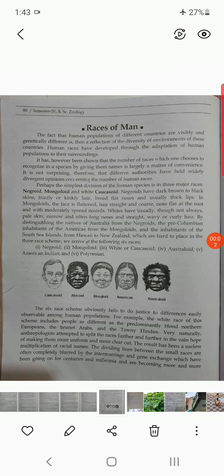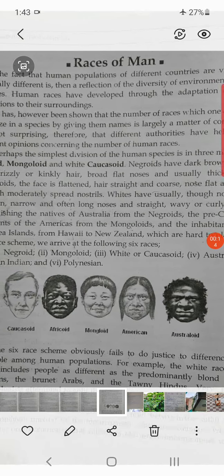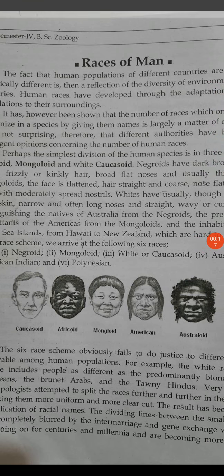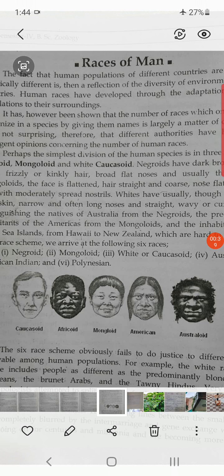Dear students, today we see the next topic in Unit 2, that is the races of man. As you can see in the picture first, what is this, the races of man? What you see, you are observing the five faces of the human being. These are different faces, and these types of people are present on this earth. So these are the races of man, means types.